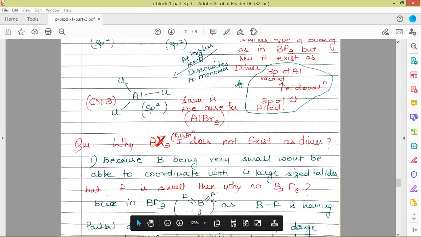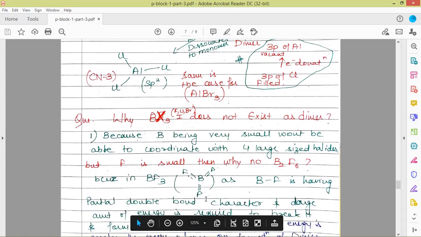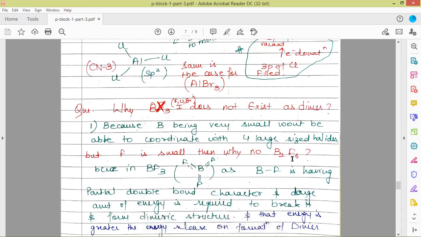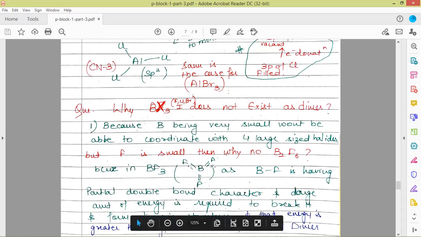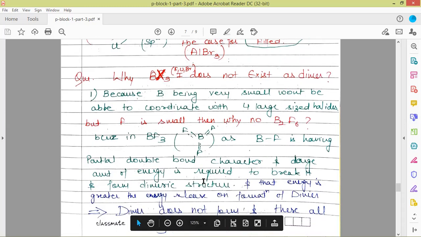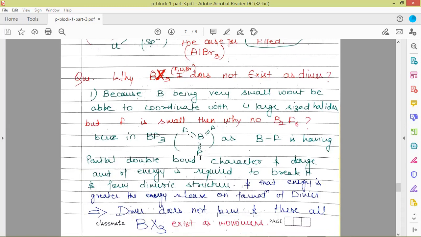The reason is that in case of BF3, when it is in the form of a monomer, there is extensive back bonding, due to which there is a partial double bond character in the BF bonds. For the formation of a dimer, we would have to change the geometry, change the hybridization from sp2 to sp3, shift the bond angles, break the BF bond, and make the adjustments. So a lot of energy would be required, and we would have to change the structure from planar to the tetrahedral one.